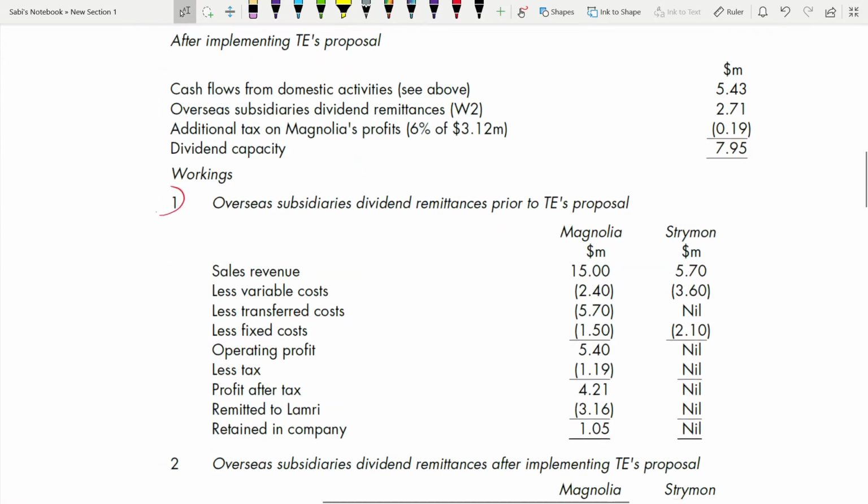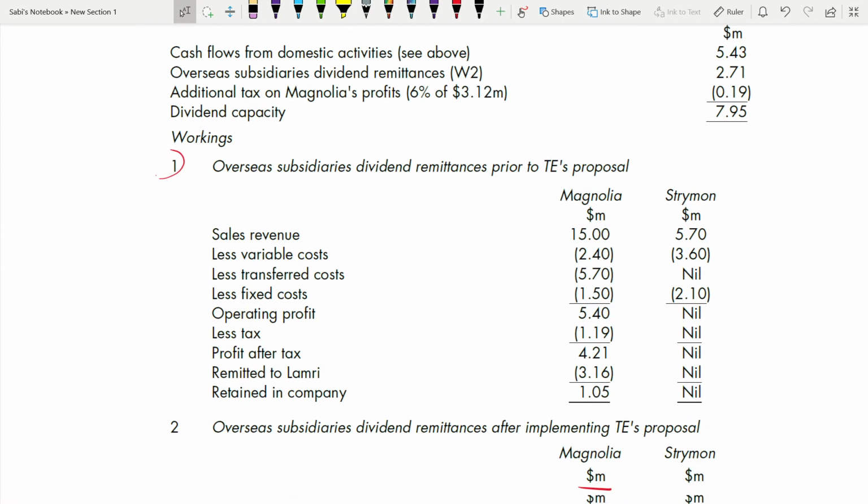So here you can see 1.5 fixed cost and 2.1 fixed cost, and the variable costs are 2.4 and 3.6, which we have just calculated. Now this transfer cost you have to calculate. This and this will be the same. How will you calculate it? They have told us that the transfer cost is their total cost. What is your total cost? Fixed cost plus variable cost.